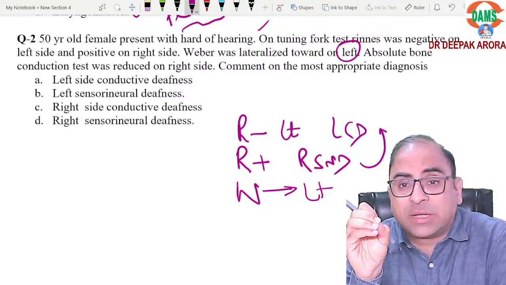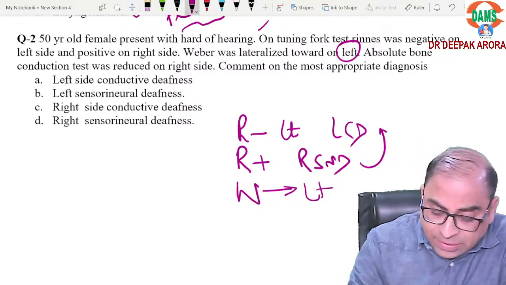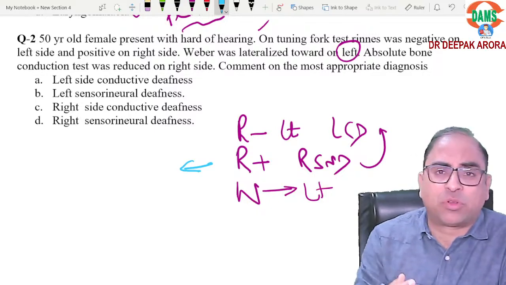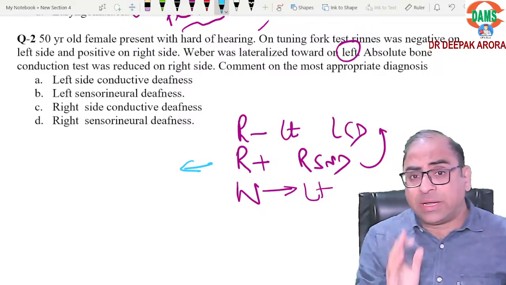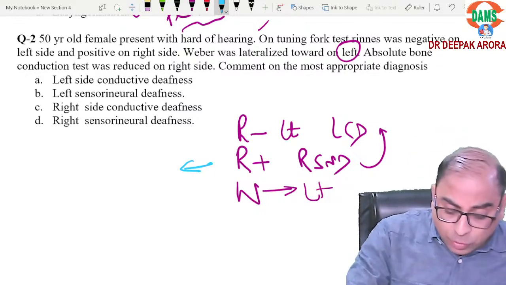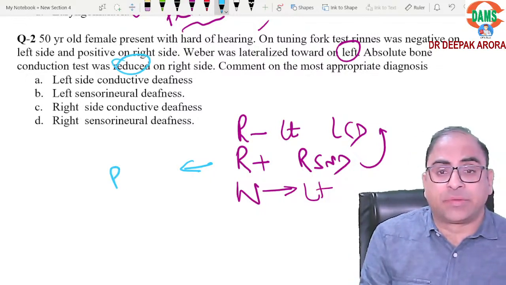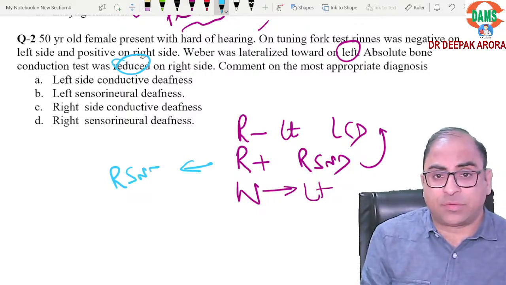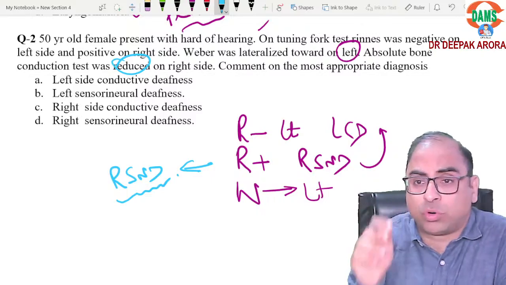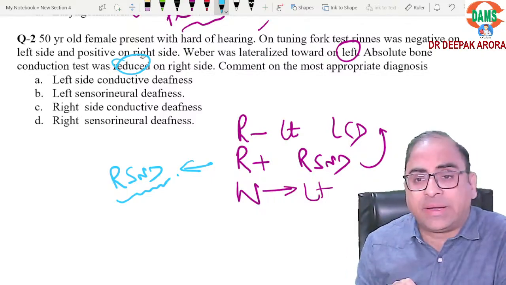Absolute bone conduction test is reduced on the right side. Now the examiner is giving you ABC. One is absolute bone conduction, one is Schwabach. They are reduced on the right side. When they are reduced only in one condition, that is sensory neural deafness. So the diagnosis is going in favor of, I have to rule out one, either left conductive or right sensory.